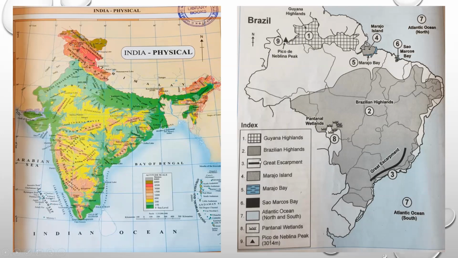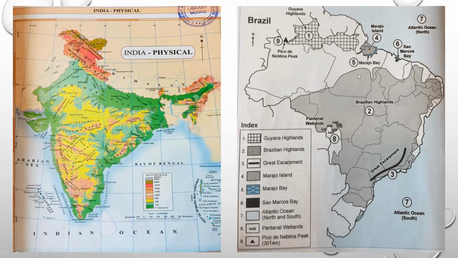So you have to prepare the index, and in index, whichever symbol you are using, the same symbol you should use here. Suppose for Guiana Highlands, you have used the checks. So while showing that Guiana Highlands inside map, you have to use checks. It should not happen here you are using some different symbol. I mean to say the symbol should be same.